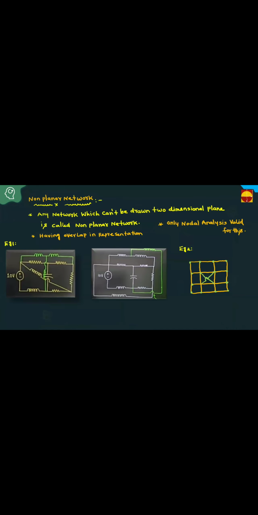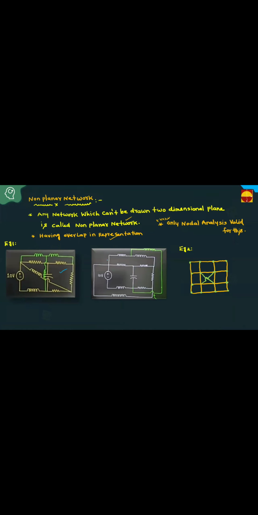Then what is the non-planar network? Any network which cannot be drawn in a two-dimensional plane is called a non-planar network. That is, it has overlap in representation. If it has overlap in representation, then it is non-planar. But for non-planar, only nodal analysis is valid for us. You have to apply only nodal analysis, not mesh analysis.